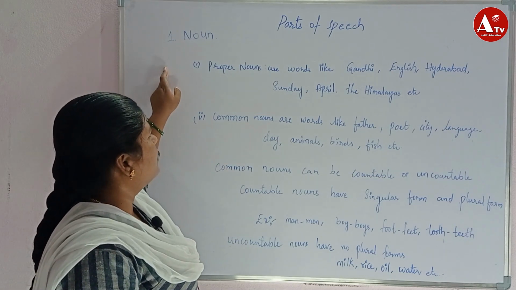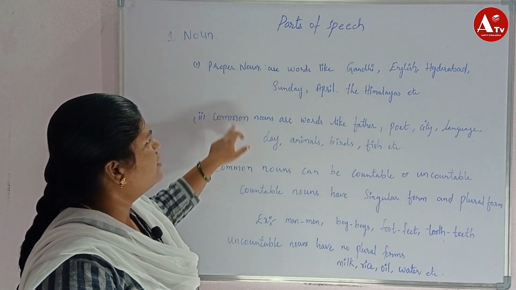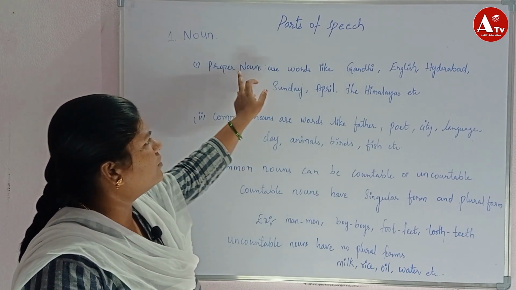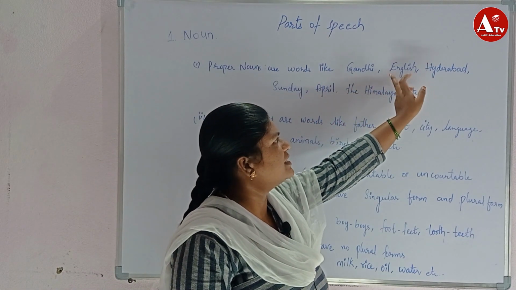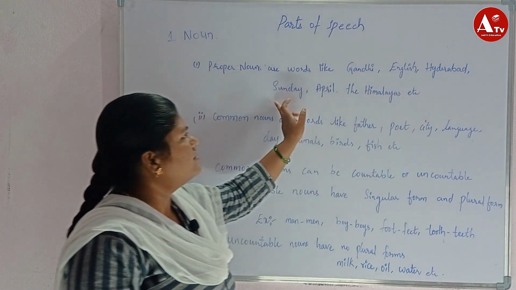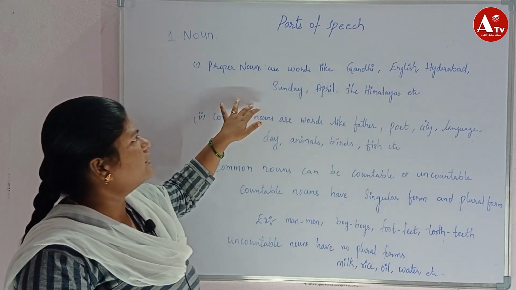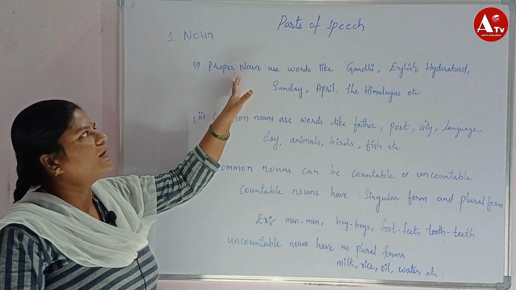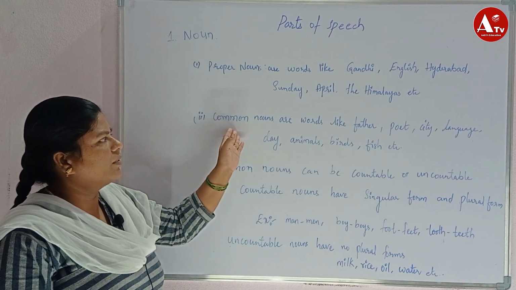So nouns are of two types, as I said already, proper noun and common noun. Proper nouns are words like Gandhi, English, Hyderabad, Sunday, April, the Himalayas, etc. All these words come under proper noun. Now next comes common noun.